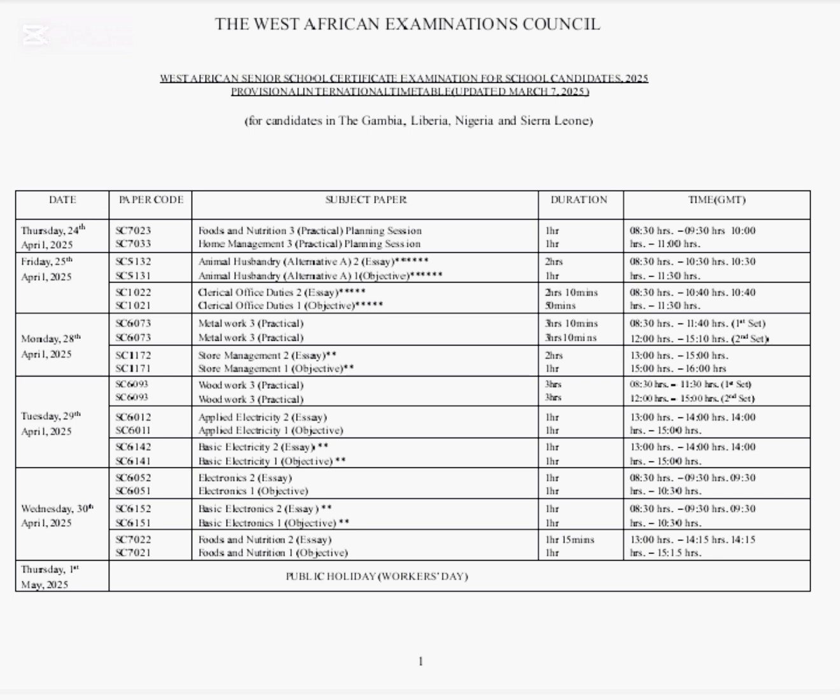But this exam is starting proper on Thursday, which is April 24th, 2025. So on that Thursday, April 24th, we have Food and Nutrition Practical. Then we also have Home Management Practical, okay? On Friday, April 25th, we have Animal Husbandry, Alternative A, Paper 2 and 1.